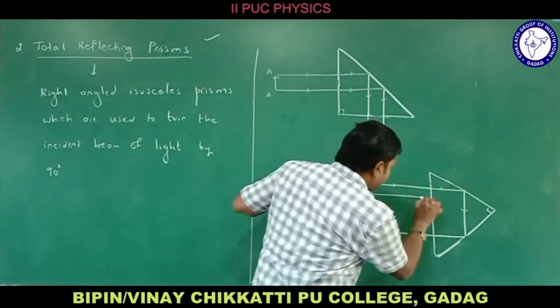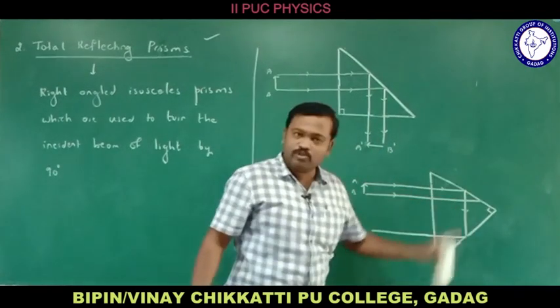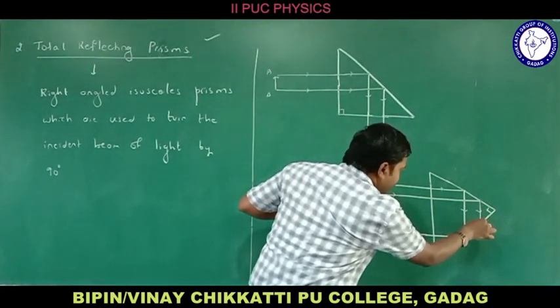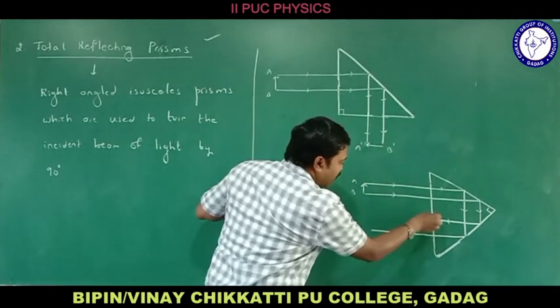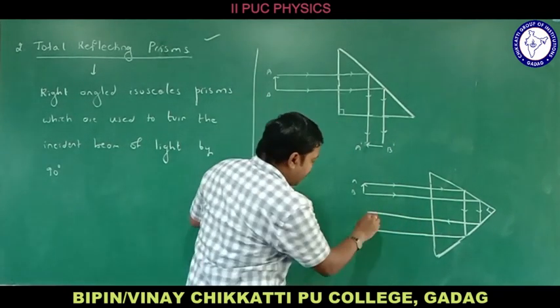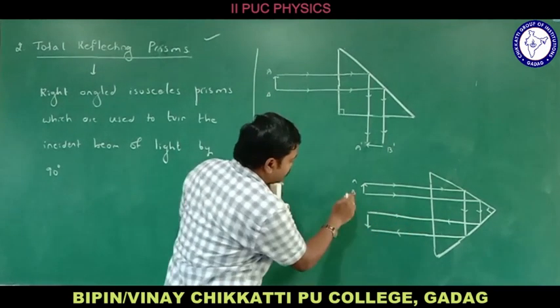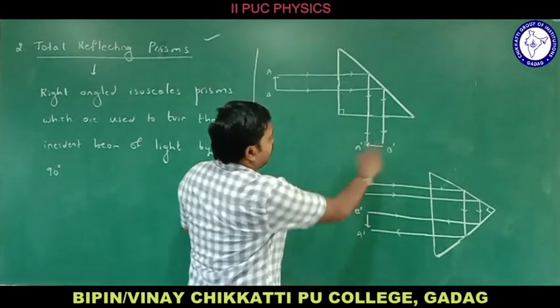Let me take again a ray of light here. This is the ray. Since it is 90 degrees, it moves forward. It suffers total internal reflection the same way as I told earlier, and again it suffers total internal reflection. It reaches this point, and again as the angle of incidence is 90 degrees, it moves forward. Now the image is observed like this. So this is B dash and this is A dash as I took here.